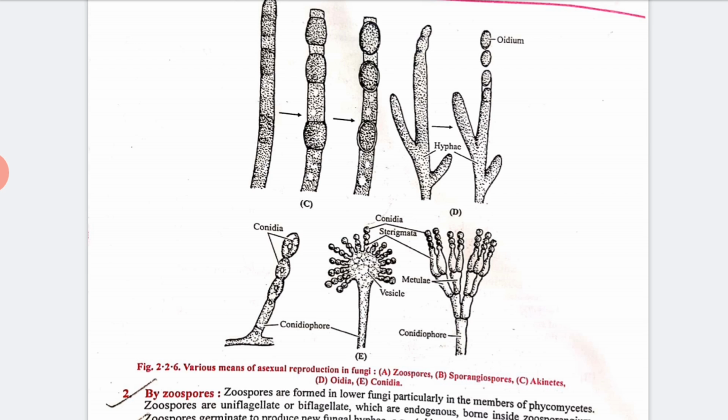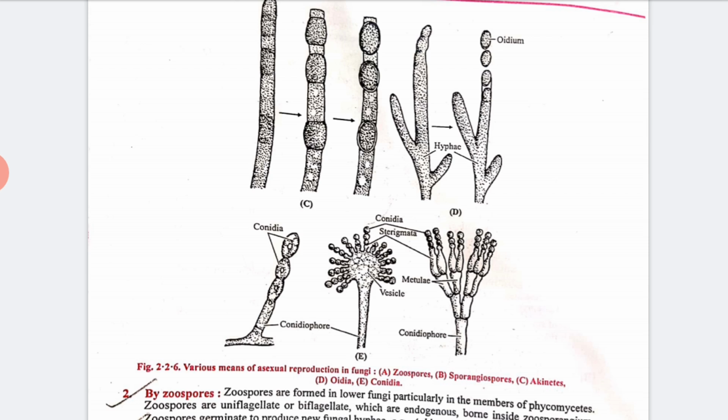Clear? Now next we have aplanospores. These are spores formed in a special sporangium, and aplanospores are non-flagellated and germinate to produce a new fungal hypha. Now next we have sporangiospores. These are non-motile spores produced inside the sporangia.